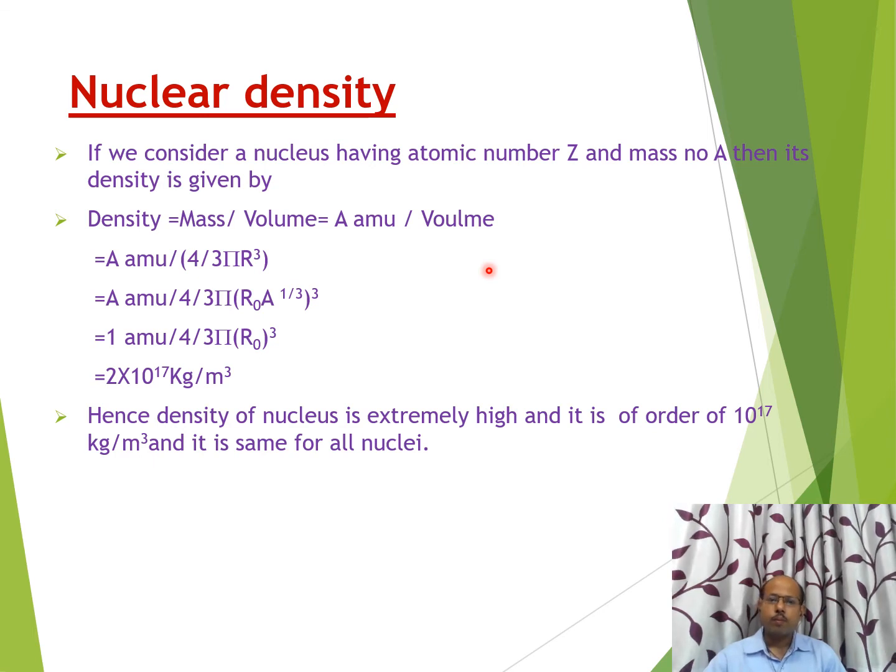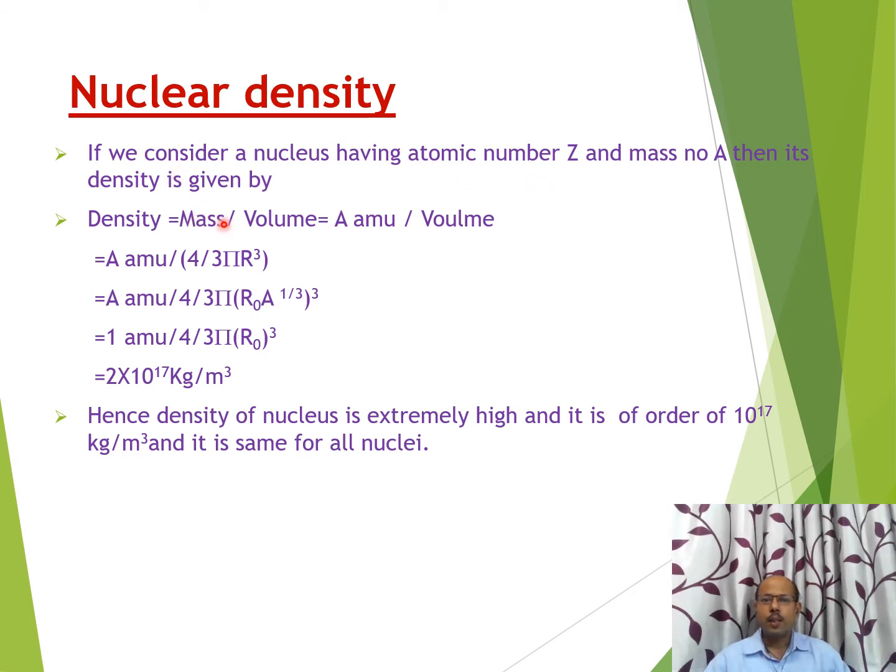But here we will find out that the density of the nucleus is extremely high and approximately beyond our imagination, because if we solve this, the density of the nucleus is found to be 10 to the power 17 kg per meter cube, which is extremely high. So how we can calculate density, that we are going to discuss here.